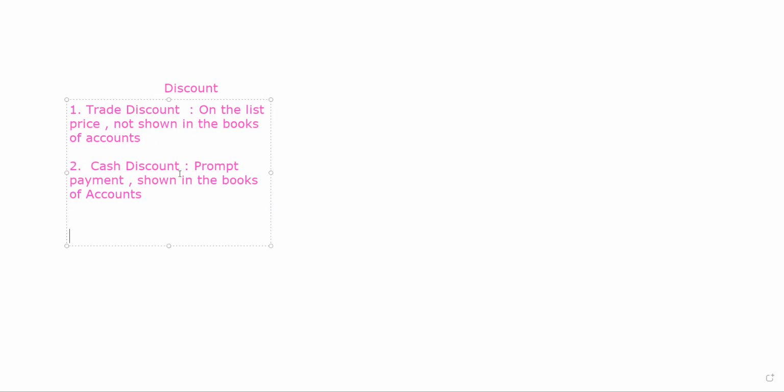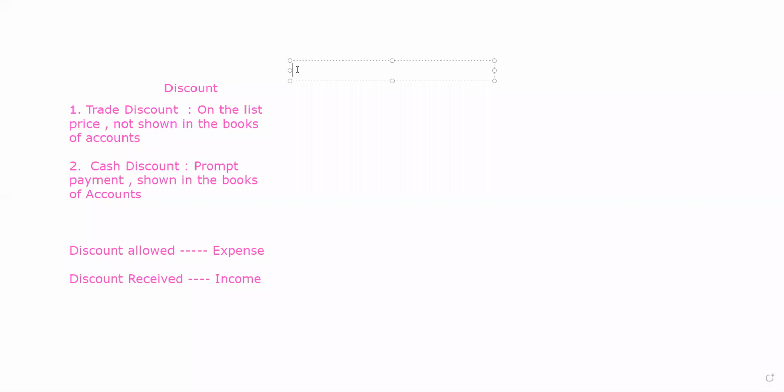Earlier to that, be clear that discount allowed will be considered an expense for the business, while discount received is considered an income for the business. Please keep that in mind always.